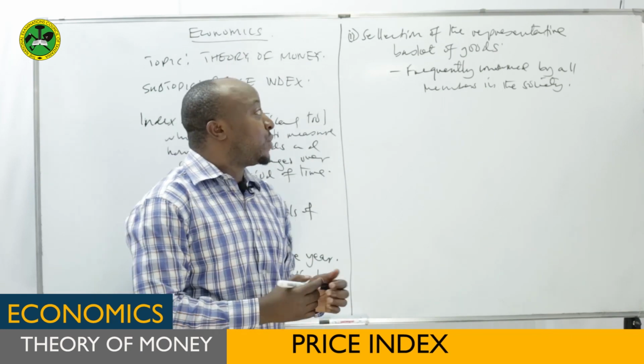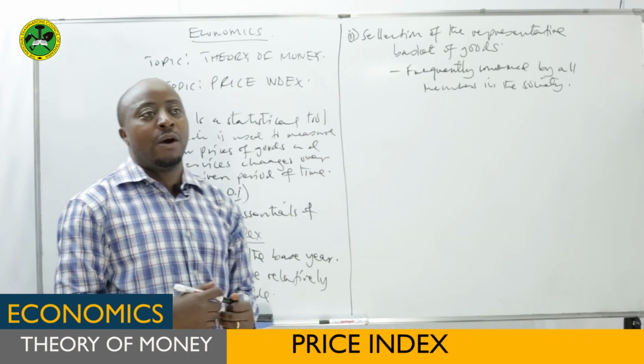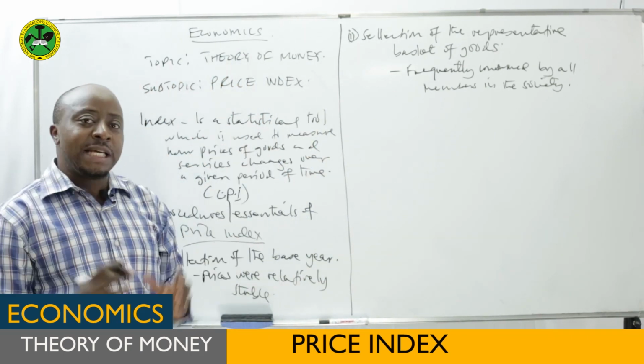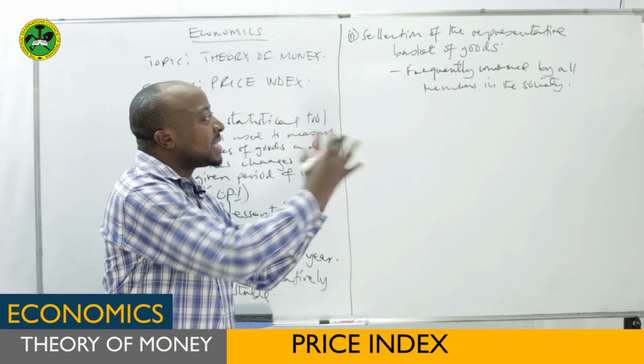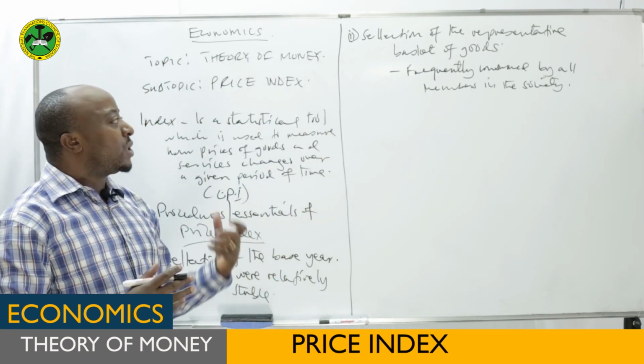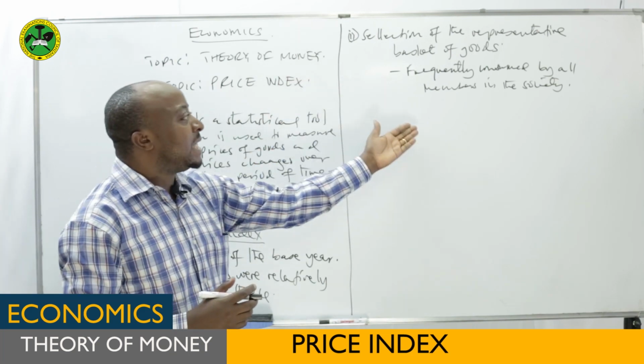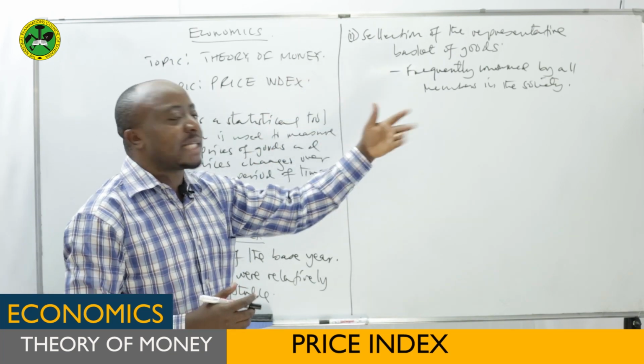When you choose this representative basket of goods, there are so many goods in the economy, so many services in the economy. But we choose those goods which are at least frequently consumed by all members in the society.